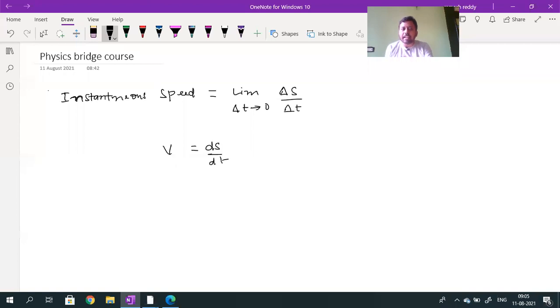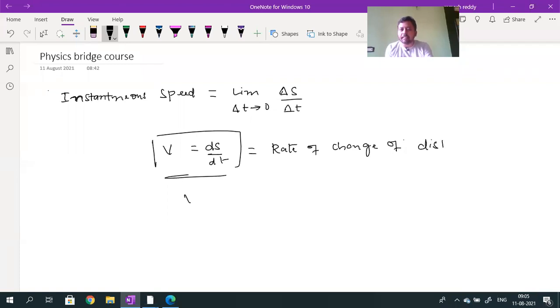This d by dt is called differentiation. Instantaneous speed can be defined as the rate of change of distance traveled. The change of distance with time is called the rate of change of distance. The rate of change of distance traveled is called instantaneous speed.